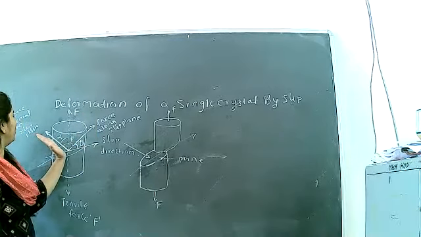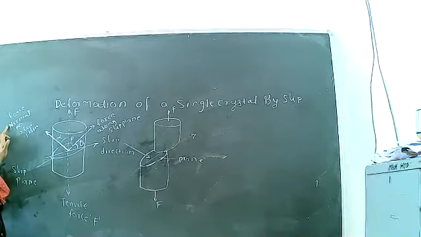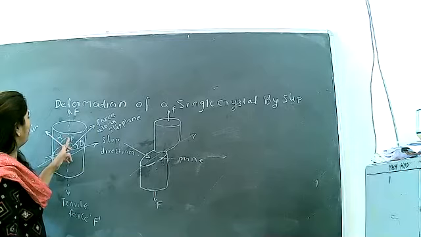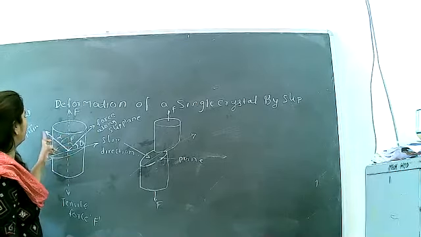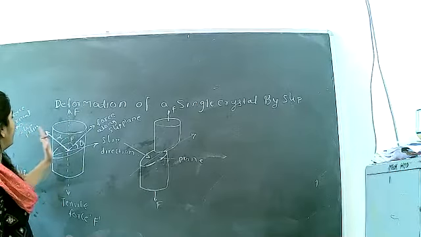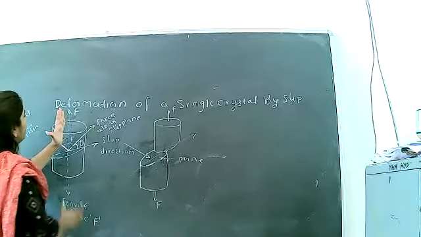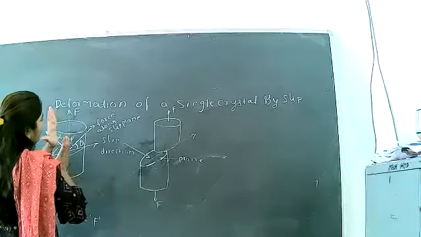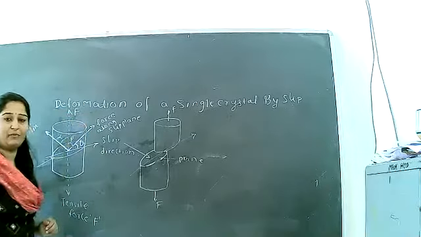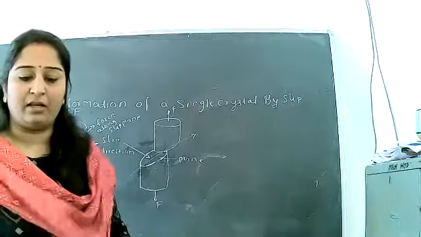And the perpendicular force, the force normal to the slip plane, makes the angle alpha, which is the angle between the force normal to the slip plane and the tensile force. Again, the angle between the tensile force and the force along the slip plane is beta. This is the specification of this diagram.